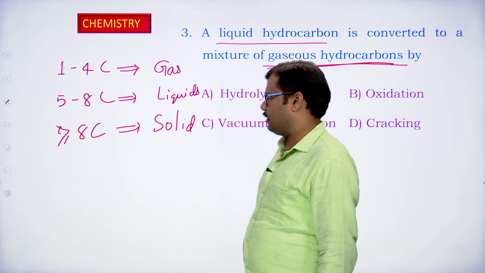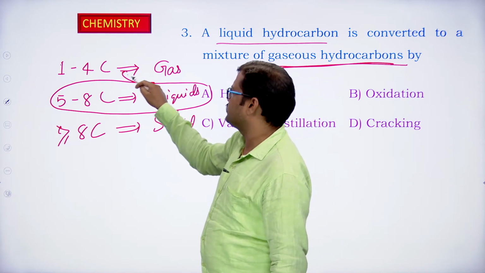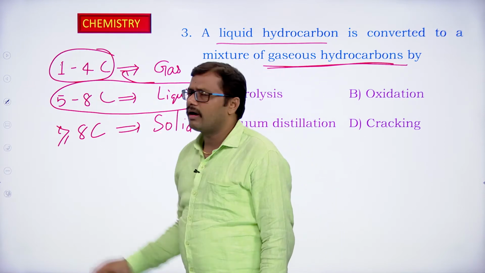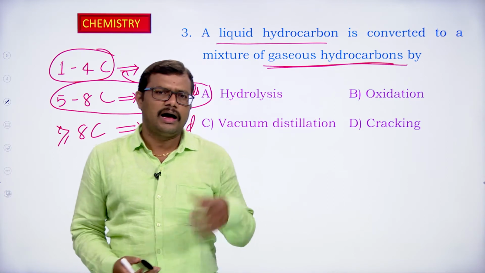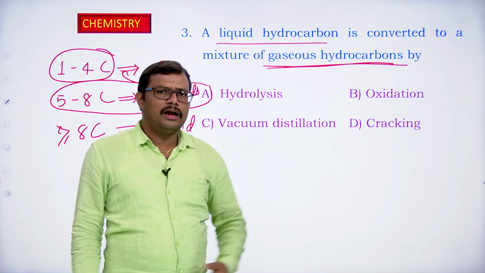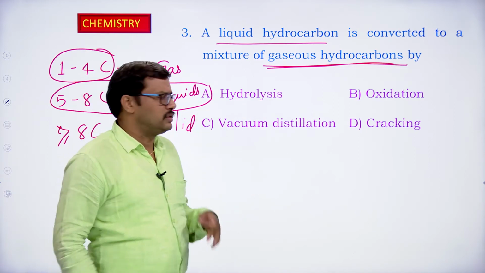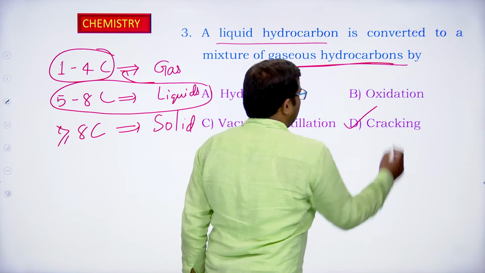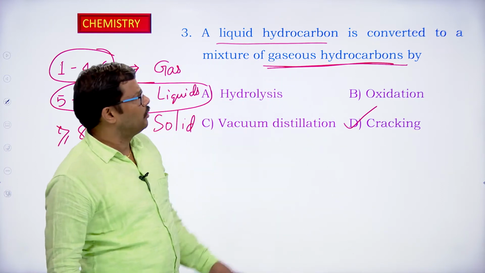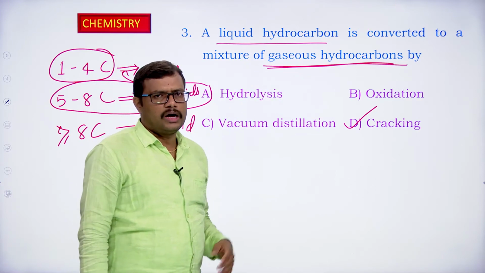So what they are asking here, a liquid hydrocarbon is converted into a gaseous hydrocarbon that is having a lower number of carbon atoms. So we have an alkane chain with a higher number of carbon atoms, and we are breaking it down into alkanes having 1 to 4 carbon atoms. So it is a cracking process that we are going to carry out so that we can convert a liquid hydrocarbon into a gaseous hydrocarbon.